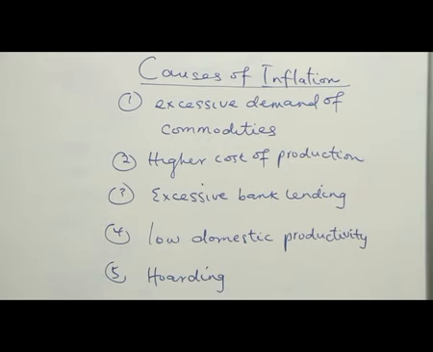Why? Because bankers have lent out large volume of money, which is not in corresponding increase with the volume of output that can increase the supply in the economy. So excessive bank lending can cause inflation once they are not channeling the resources to appropriate area, or once there is an increase in the supply of money in the circulation.